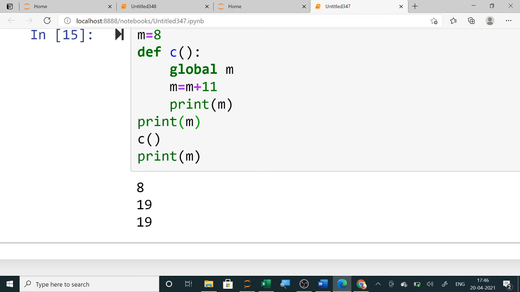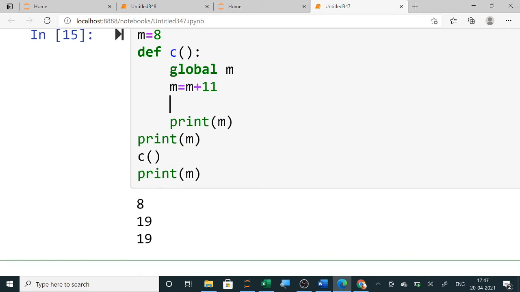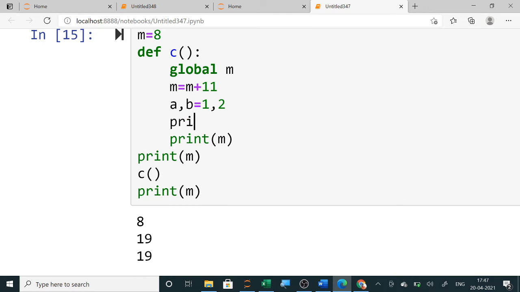Here if they ask you which is which, since I have used the same thing, but if I write something else, I want to declare some local variables also, a comma b equals 1 comma 2, and these two are local. So if I want to print them, it is printing the local variables a comma b, or a plus b if I want to print.